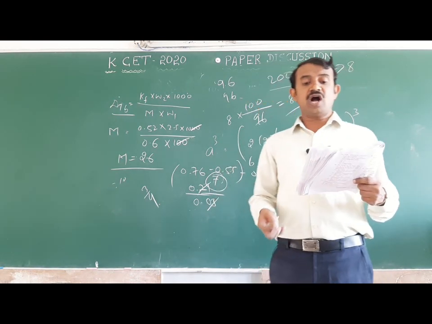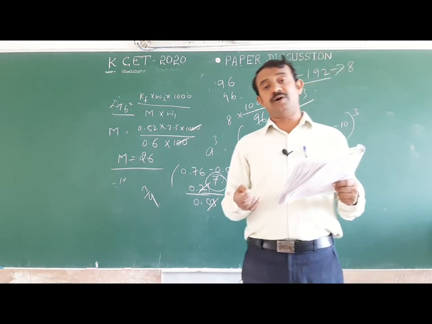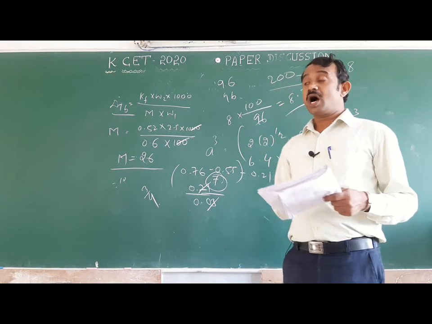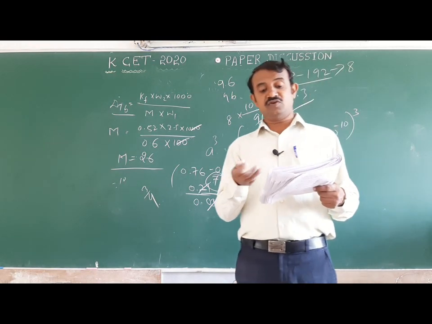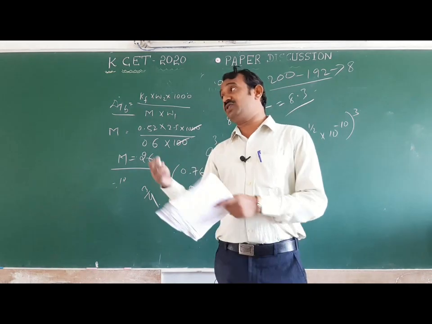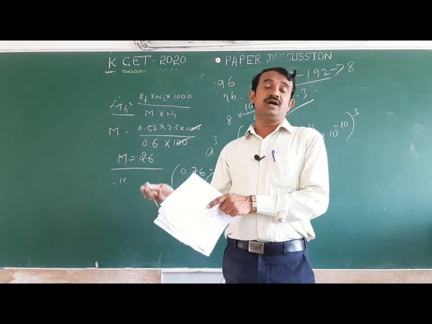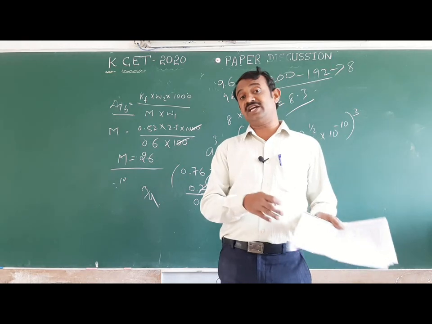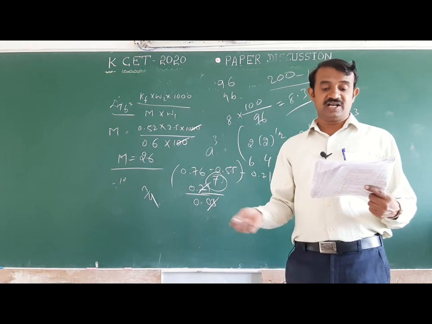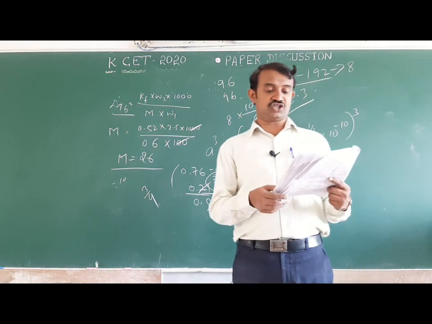Okay, next one. Copper is extracted from copper pyrites. It is a bessemerization or roasting method. It is also called auto reduction. That is what you will go for. One of the important points is that copper sulfide reacts with oxygen to form metal oxide. Ferrous sulfide reacts with oxygen to form ferrous oxide. It is also called auto reduction.